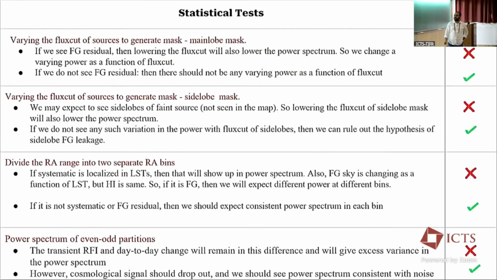So we designed many jackknives. These are all statistical tests, though not all of them; we have 4 or 5 more. I just highlighted only 4 here. What we do is design a jackknife. If we fail, that would be a cross mark. If we do not fail, that would be a green mark. So far, we only get the green mark. That is good. That is basically giving us confidence to move forward. But I will only highlight the first 2, not any more.